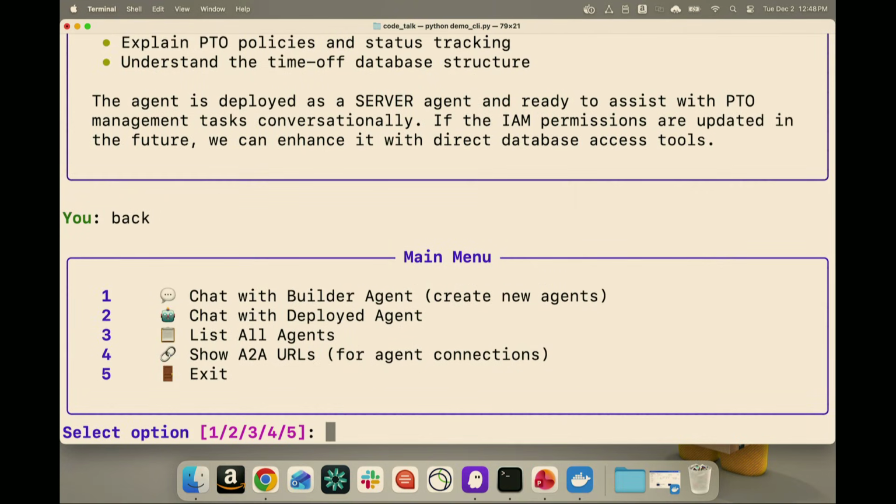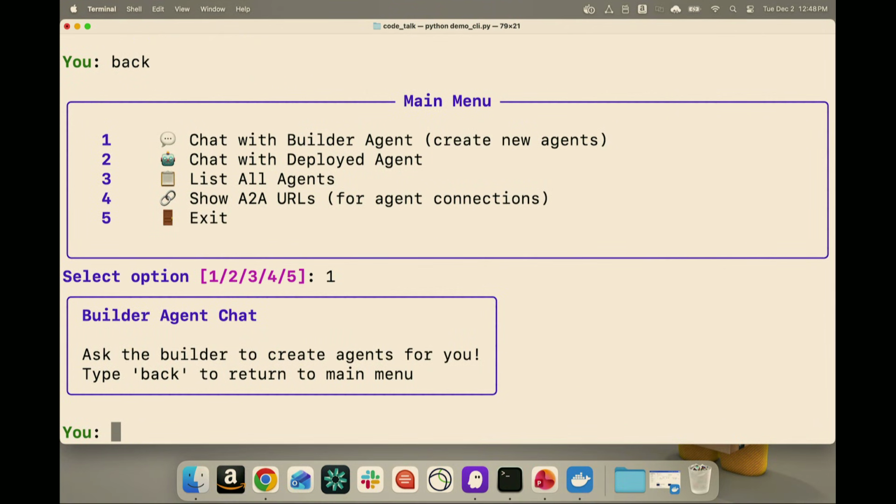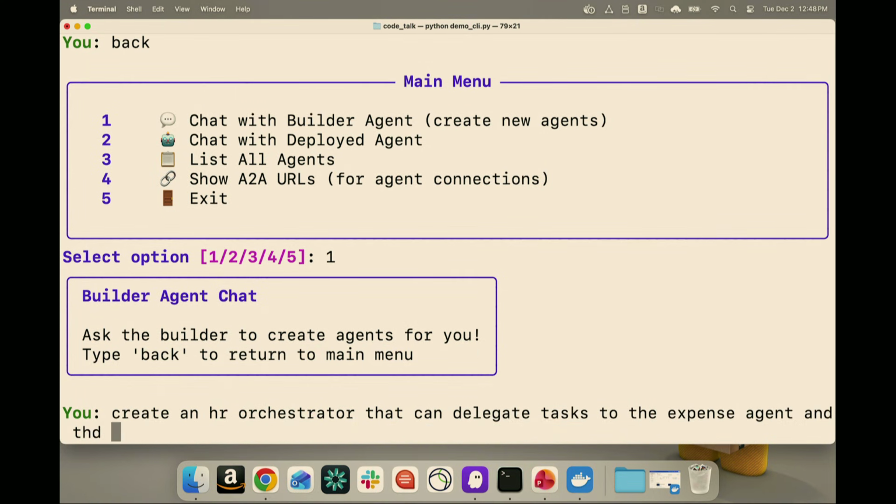And now I'm going to do that last step, which is creating that orchestrator. So let's go ahead and say, create an HR orchestrator that can delegate tasks to the expense agent and the PTO agent.